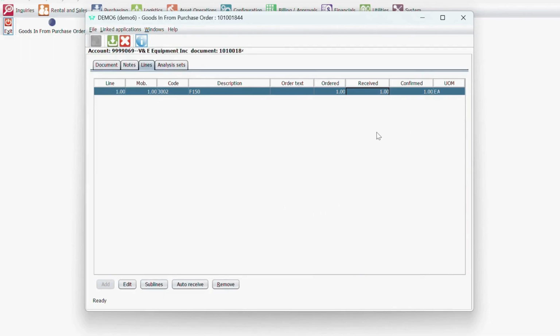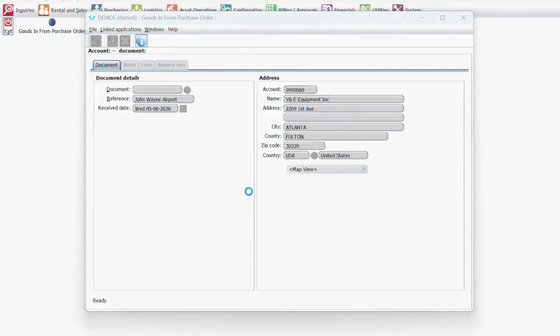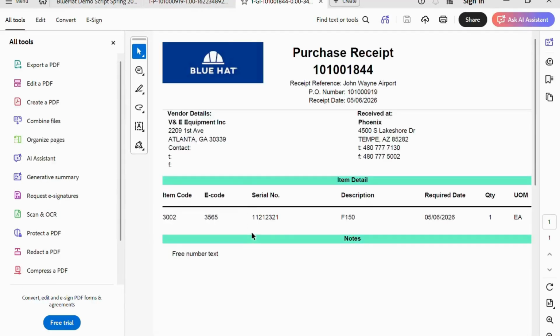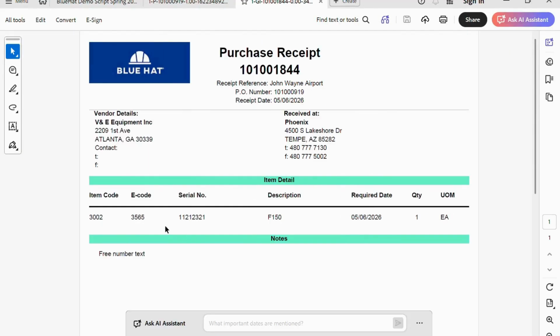You've added all the pertinent information for that piece of equipment, serial numbers, things like that. Once you're done with that, you save it. And again, you're going to have an option to preview. There's your purchase order. There's your goods in. You can preview that goods in receipt. There you are. You've got a serial number, E-code for your pickup truck, and you've received that piece of equipment in.